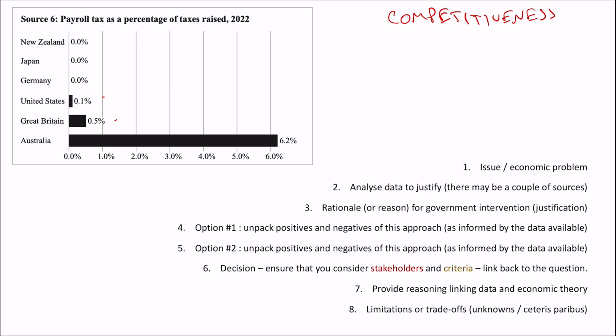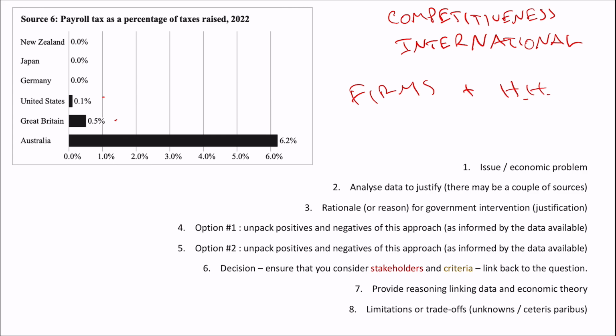So we start to think about the question here of our international competitiveness. How can a firm compete against goods and services coming from other countries when they are slugged with an additional 5% cost of doing business on a government tax? So once again, we're seeing here the idea of firms. Remember, firms provide jobs. Anytime we see firms, we can always link it back to households.